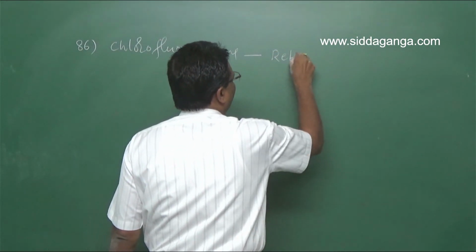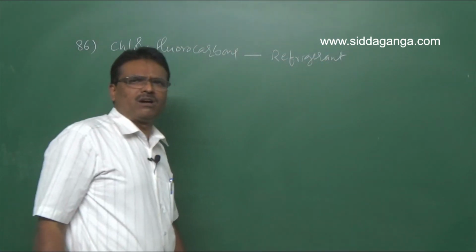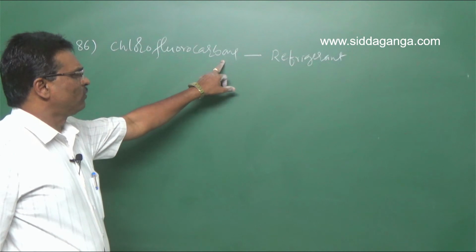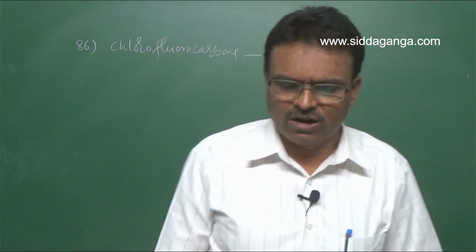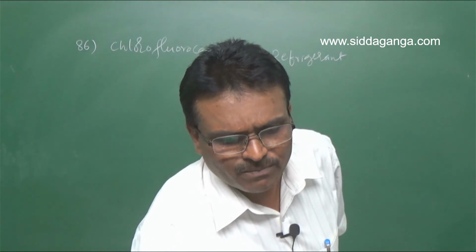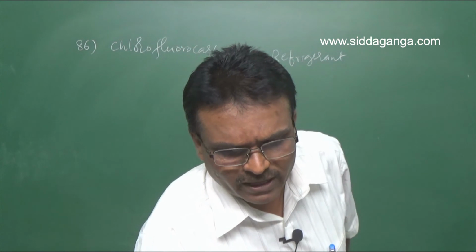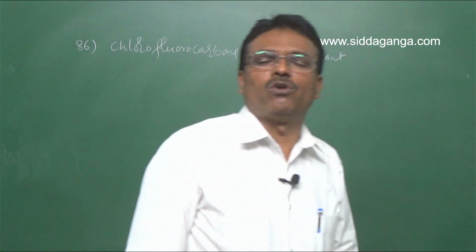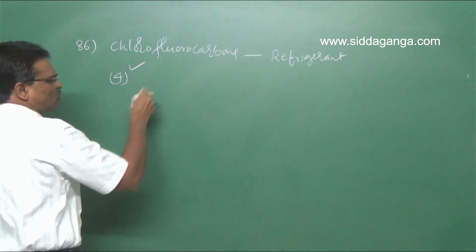The first option is carbon tetrachloride, then carbon tetrafluoride, and difluoromethane. So your option is the fourth one.